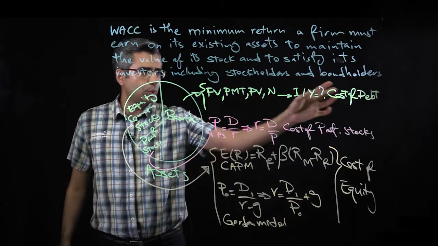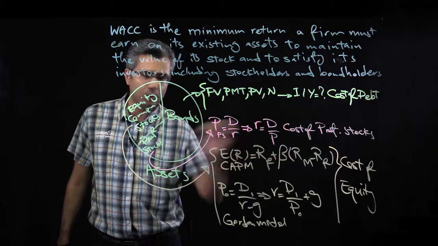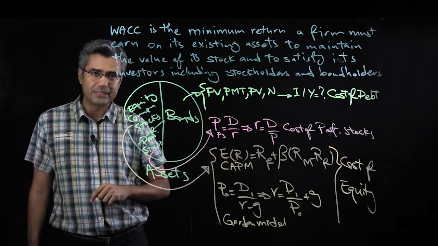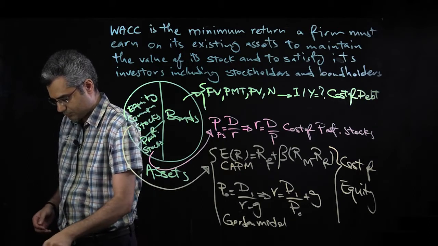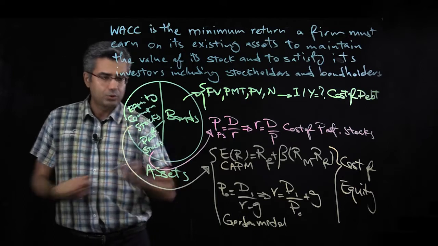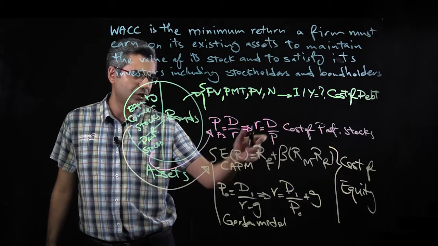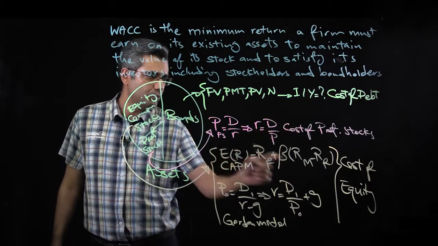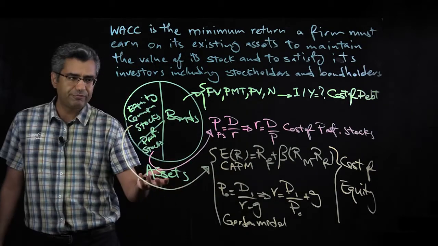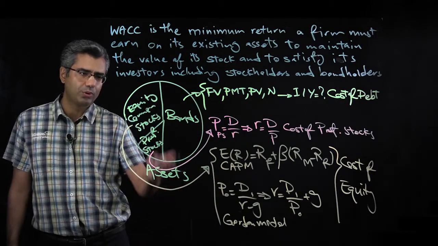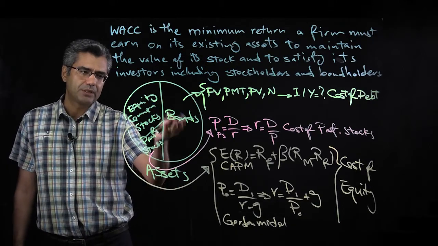So we know how to compute cost of debt, cost of preferred stocks, and cost of equity. The next stage is to compute the weighted average cost of capital, meaning the weighted average of all these costs. We have three costs, and this one is the equity. In some firms the bonds may be more, in some firms equity may be more, and some may be balanced.